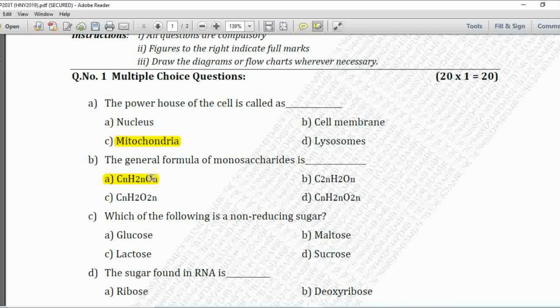Next MCQ. Which of the following is a non-reducing sugar? Option A is glucose, B is maltose, C is lactose, and D is the sucrose. So the non-reducing sugar is sucrose. So option D is correct.